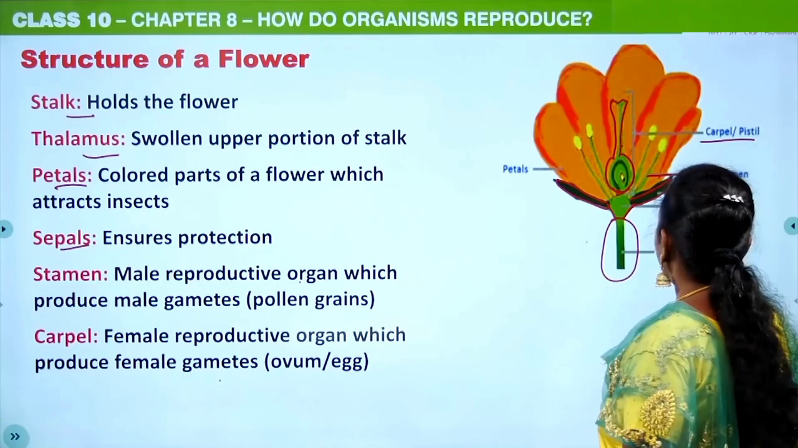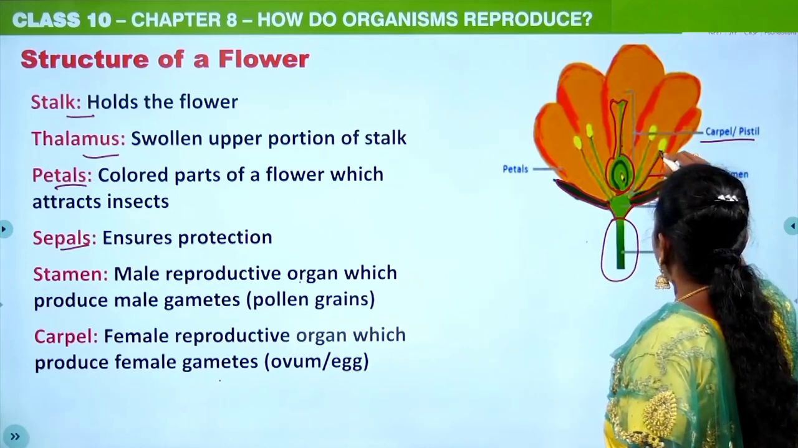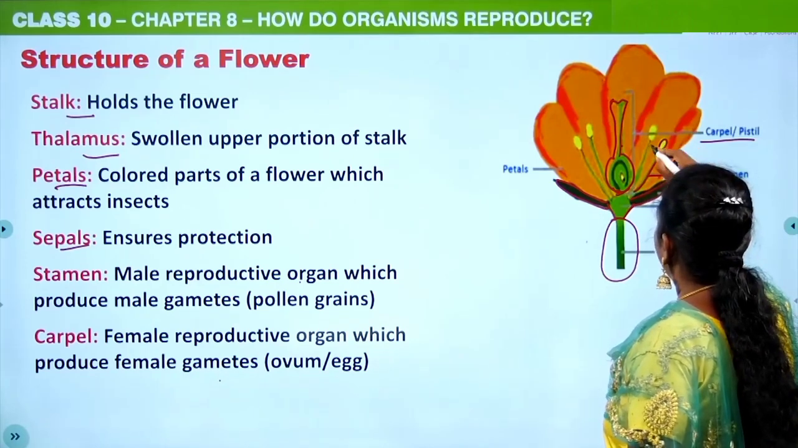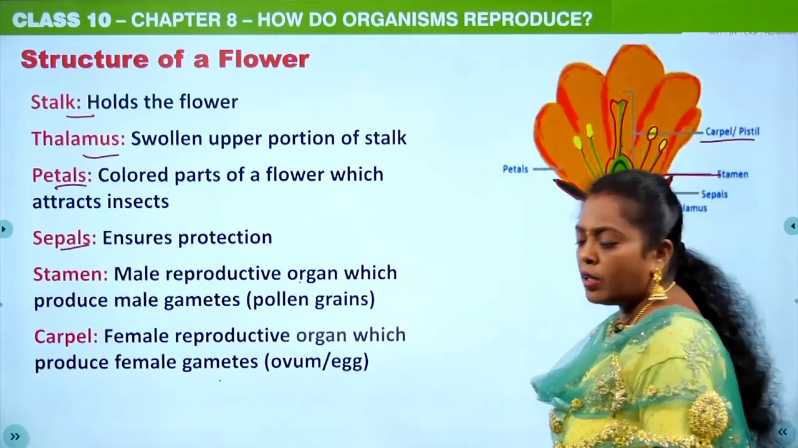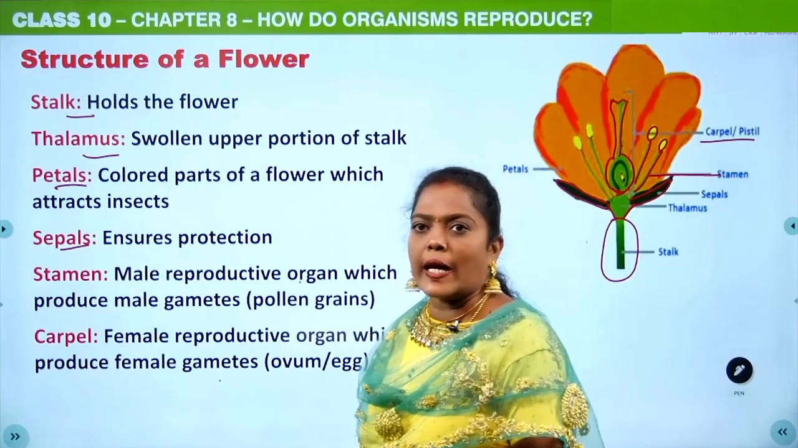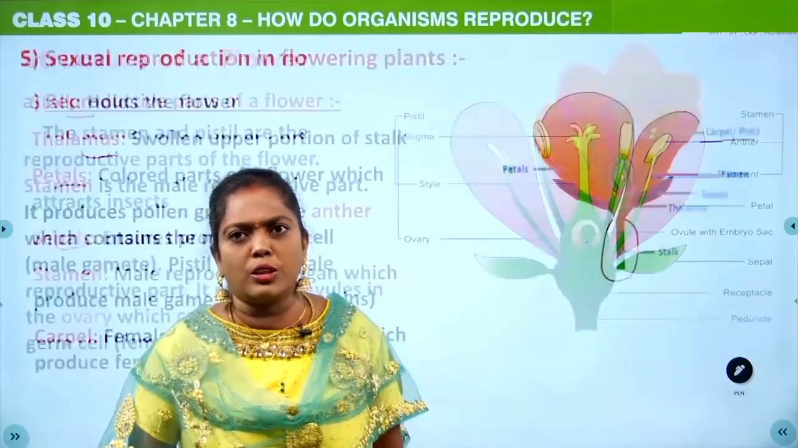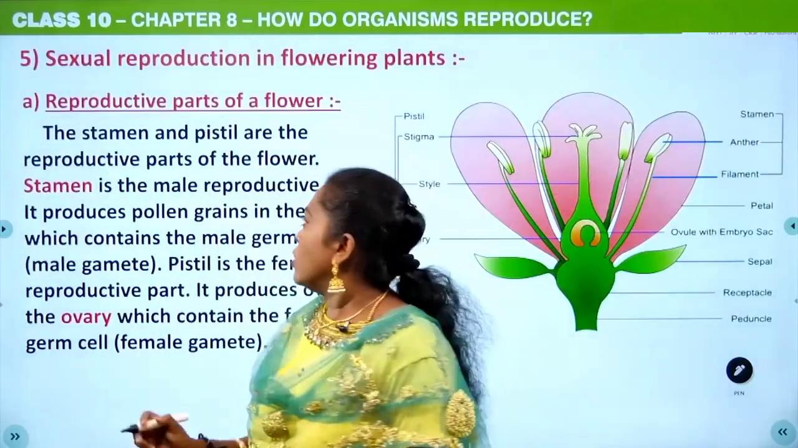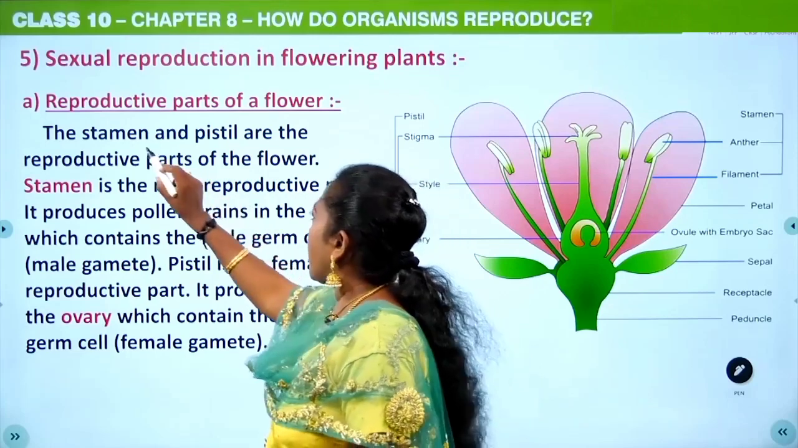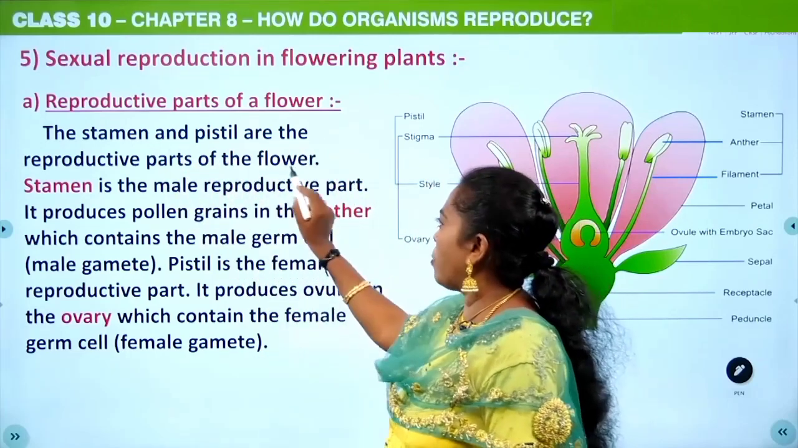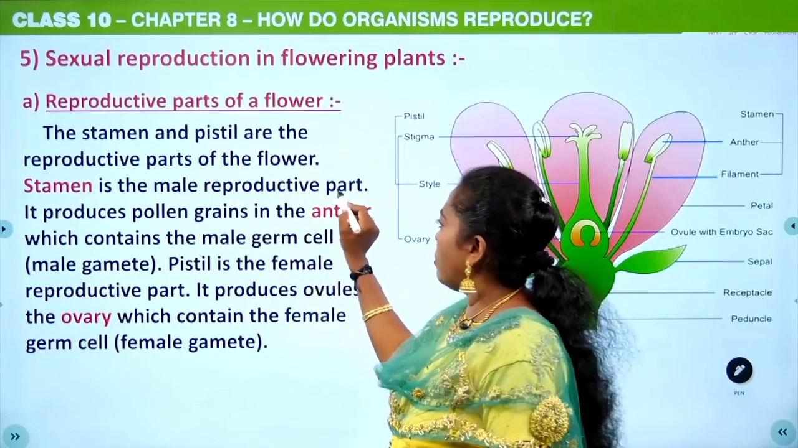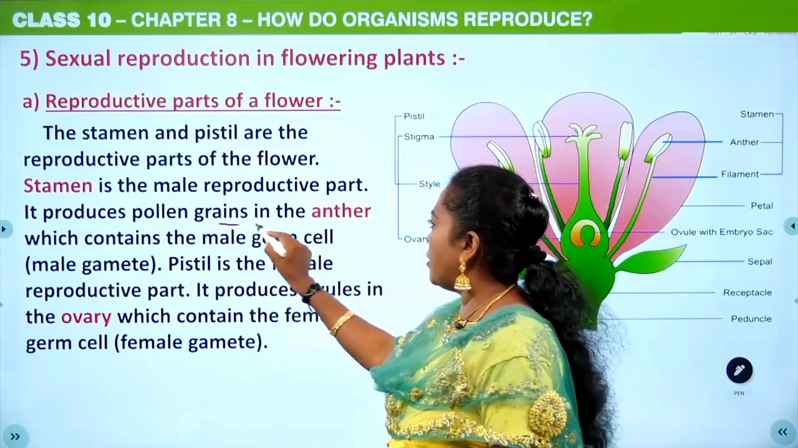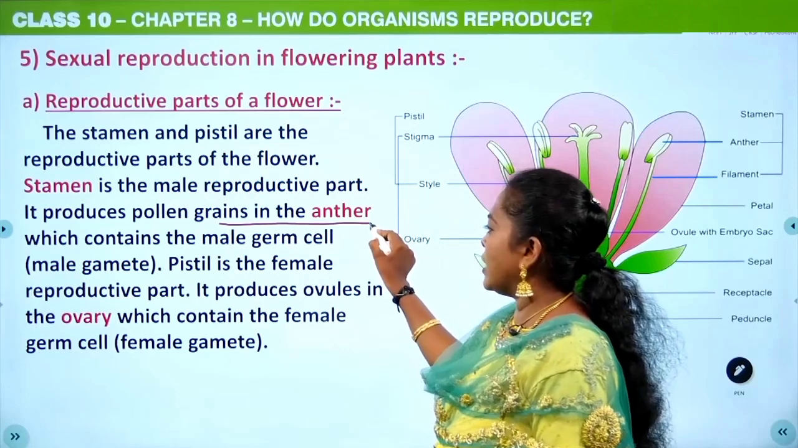Then the stamen has a filament and an anther. The filament and anther together comprise a stamen. A group of stamens is known as androecium. Now, students, the stamen and the pistil are the reproductive parts of a flower. The stamen is the male reproductive part and it produces pollen grains in the anther.